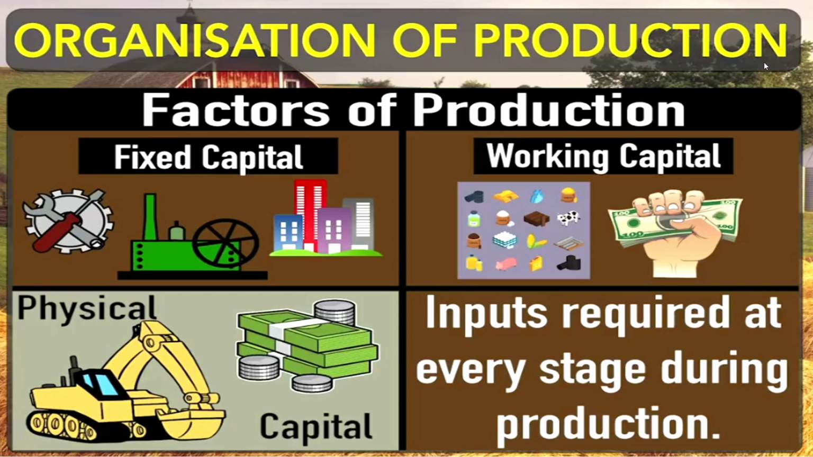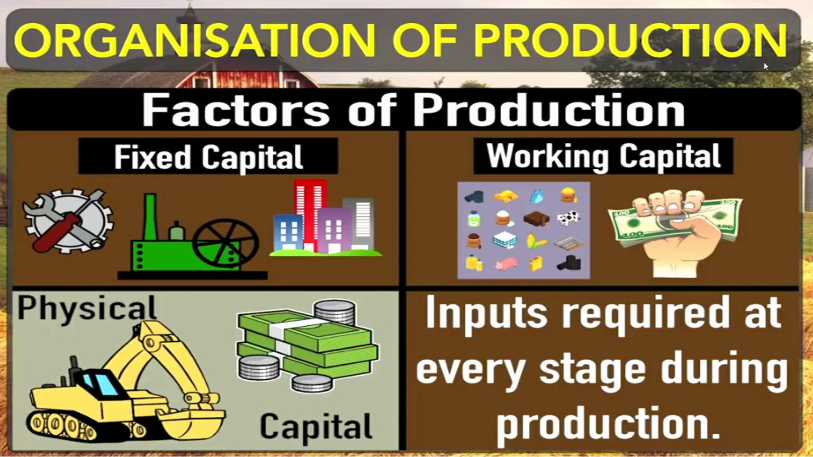So to buy raw materials we must have a sufficient amount of money in hand. Money is also required for the maintenance of machines at regular intervals, for paying bills like electricity bills, and for paying the salaries of the workers. So these are also very important factors of production: fixed capital and working capital, which are part of physical capital.